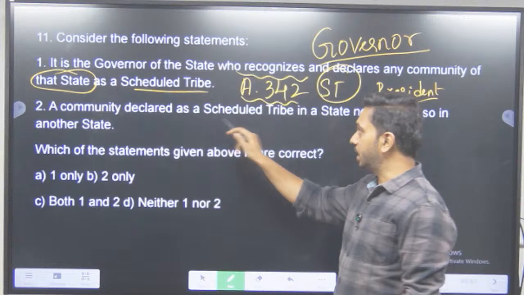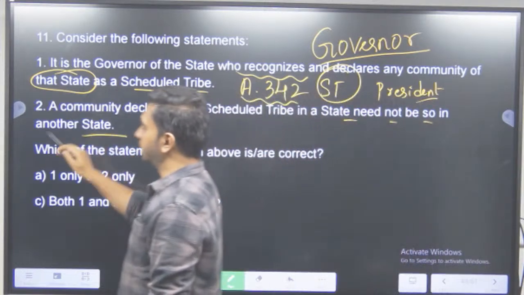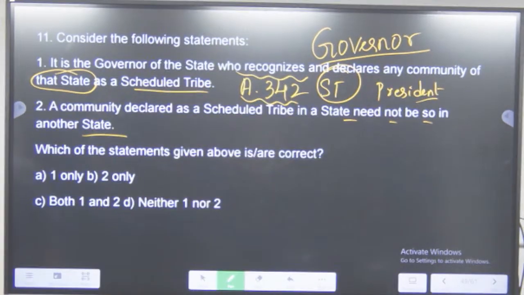A community declared as a scheduled tribe in a state need not be so in another state. Is it correct? अगर एक स्टेट में आपको ST स्टेटस दे दिया तो are you going to become an ST in another state also?